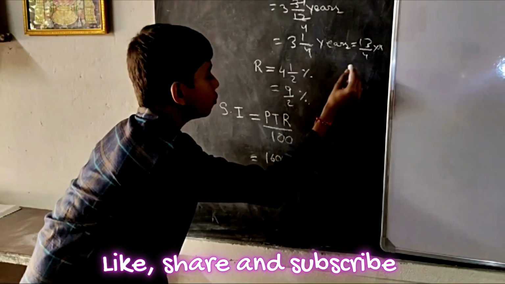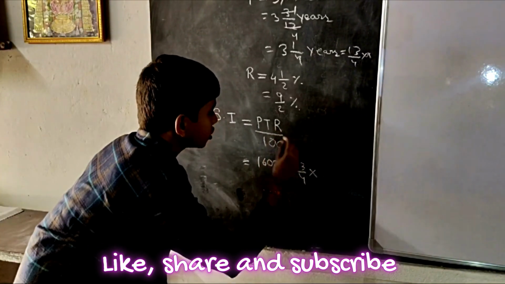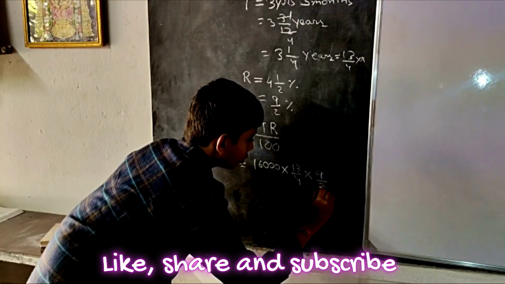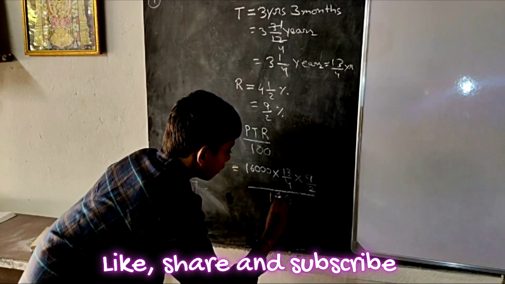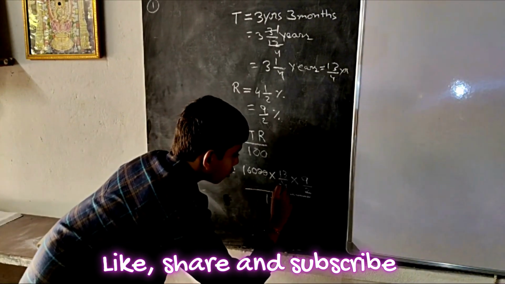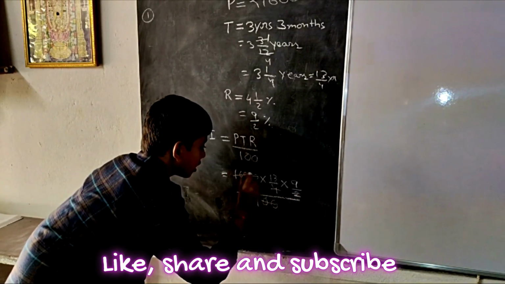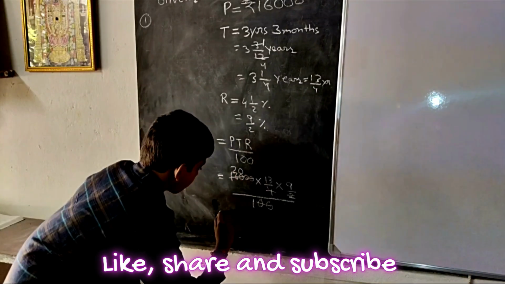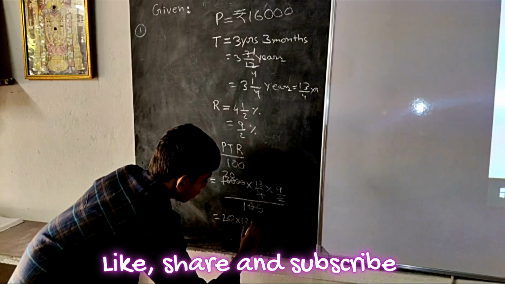Into time is equal to 13 by 4 years and rate is equal to 9 by 2% by 100. So here we will cut 2 zeros. 4 2s are 8, 2s are 16, 0s are 0. So here 20 into 13 into 9.